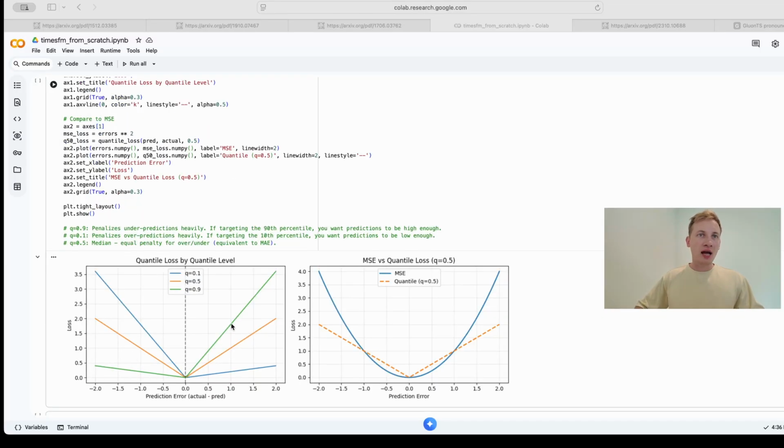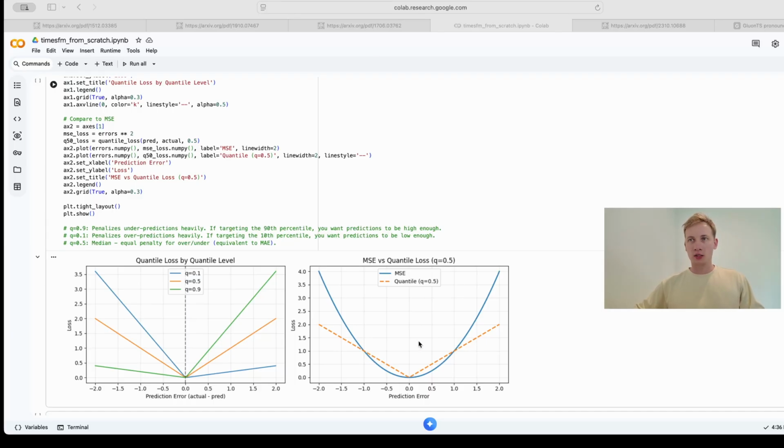Look at the green line for the 0.9 quantile. If our error is positive, meaning we're under-predicting, here the line shoots up violently into the top right. But if we're over-predicting here, moving to the left, the line is incredibly shallow. The punishment is tiny. The blue line for 0.1 is the exact opposite. It heavily punishes overprediction.